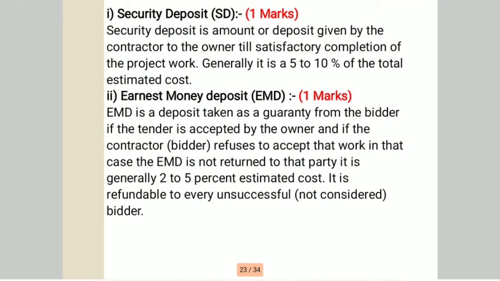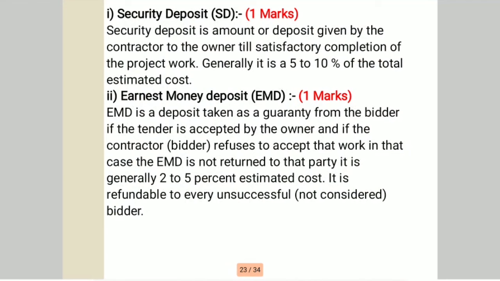So this deposit is not returned to the contractor, and the amount of this deposit is generally 5 to 10% of the total estimated cost.